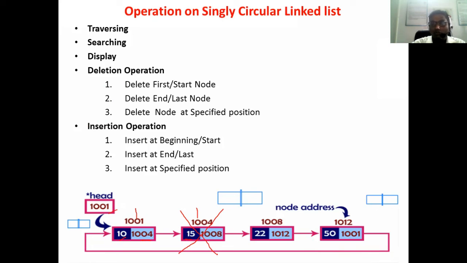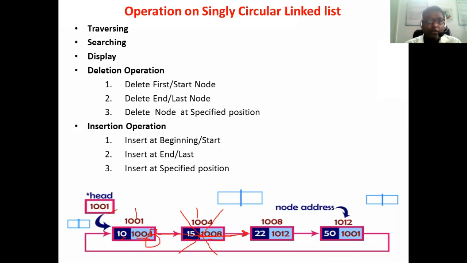While deleting this node, the previous node contains the address 1004 and this deleted node has the address 1008. So we have to move that 1008 address into the previous node. That means here, instead of 1004, you have to store the 1008 address. That means your connection will be like this. You are directly connected with the 1008. Likewise, we have to delete the node at specified positions.